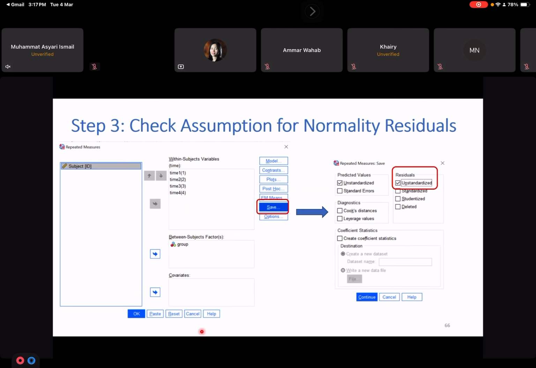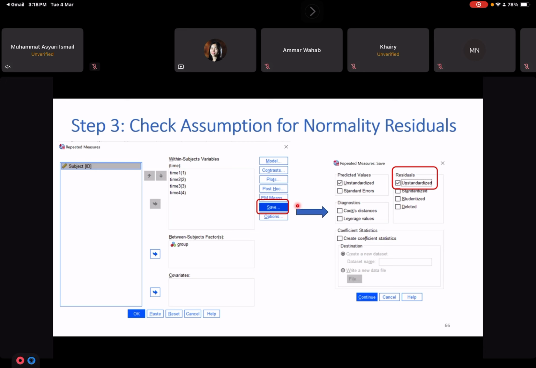Okay. After this, step 2, we have already done it. We have already found the result for time effect. We already got the result for group effect, and we also got the result for interaction effect. So next we want to check the assumption for this model, this mixed ANOVA model, whether it matches or not.